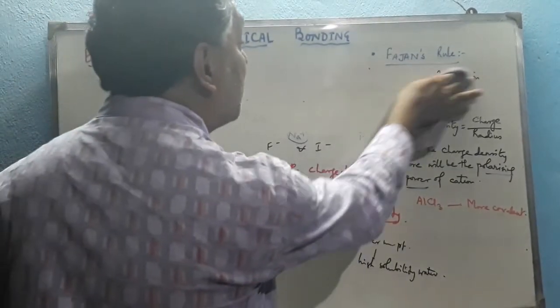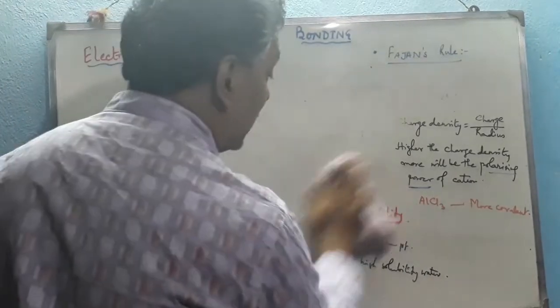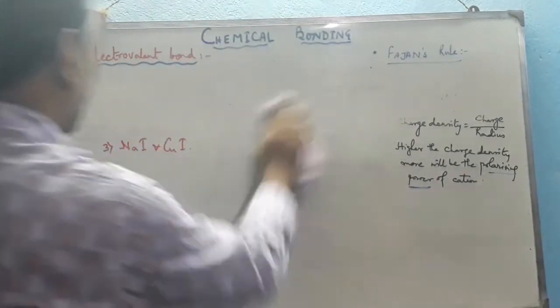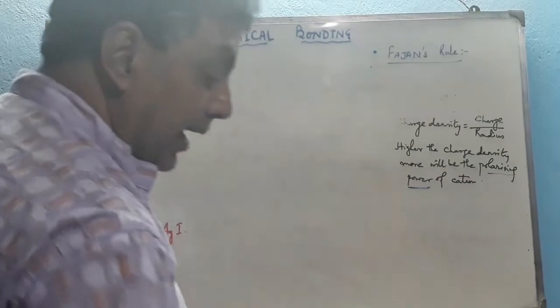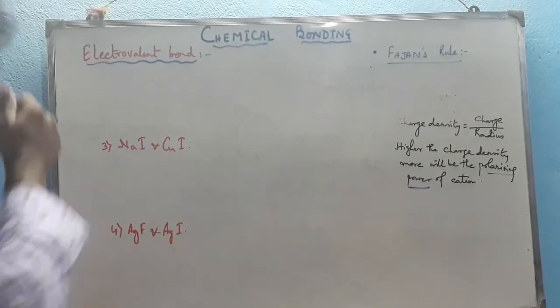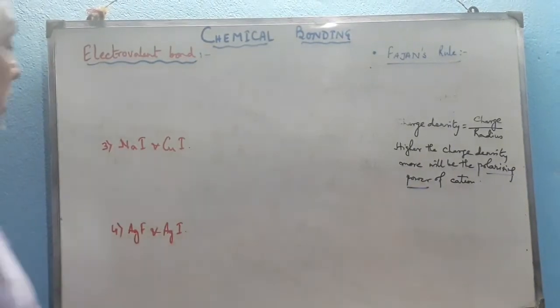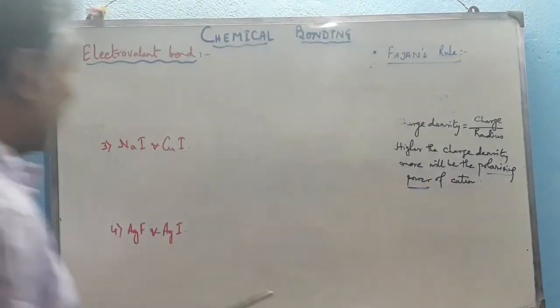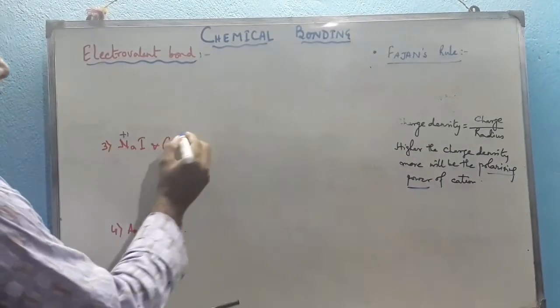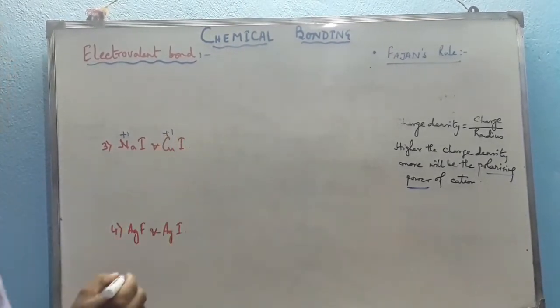Now the next part is to compare NaI and CuI. Both these compounds are ionic compounds, but in case of NaI, sodium is in the +1 state, and also in case of CuI, copper is in the +1 state.